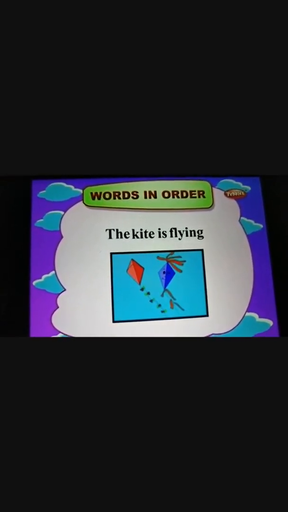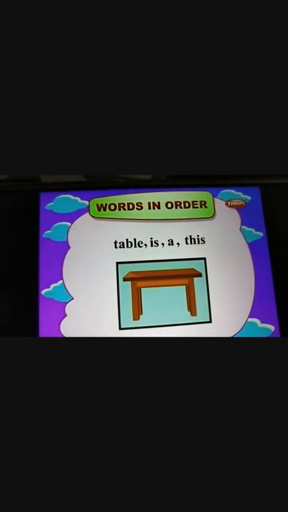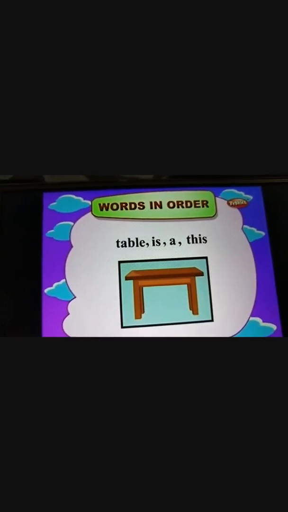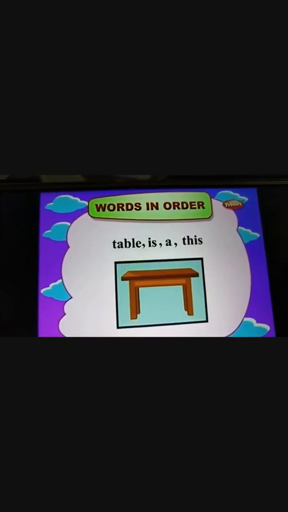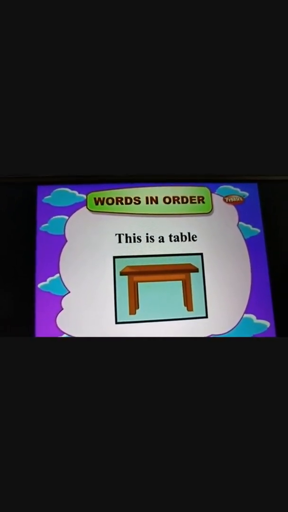So this is how we arrange the words to form a correct sentence. Another example we have, table is a this. I don't understand. Now let's again arrange the words. This is a table. I hope all of you understood this.